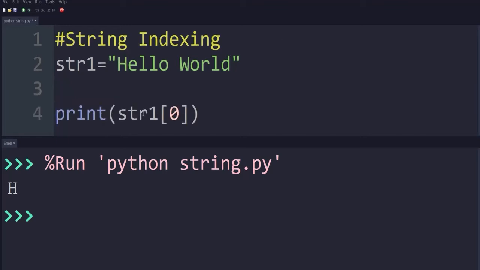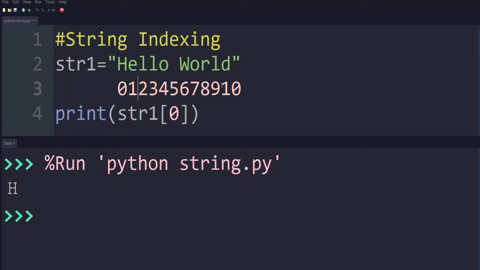Like we have seen, if we write the indexing of the characters, it is 0, 1, 2, 3, 4, 5, 6, 7, 8, 9, 10 and so on continuously. H is present at location 0, E at the first location, then L at the second.